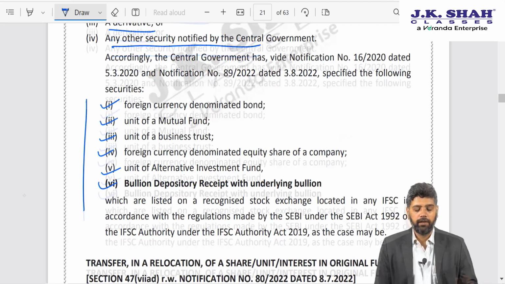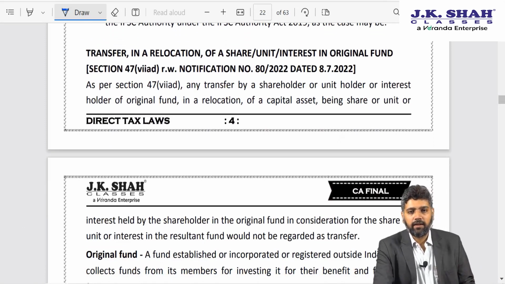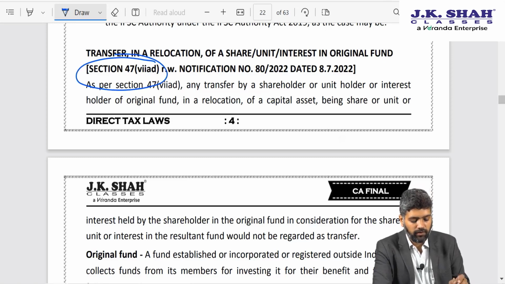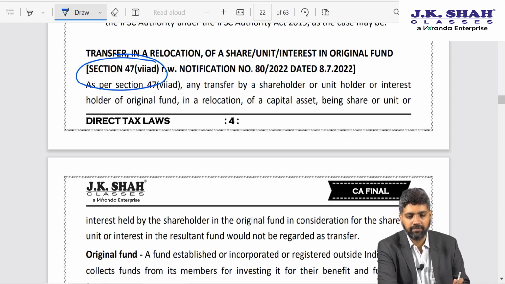I hope this was clear. Let's move ahead to the next amendment now, friends. This is regarding relocation of a fund. We have covered this provision when we were doing our paper 7 portion. Only one small update is there as far as section 47 clause 7AD is concerned. If you remember, if there is a relocation of a fund which was established outside India into International Financial Service Center, then this transaction is regarded as tax neutral. There would not be any tax on the fund as well as its unit holders.